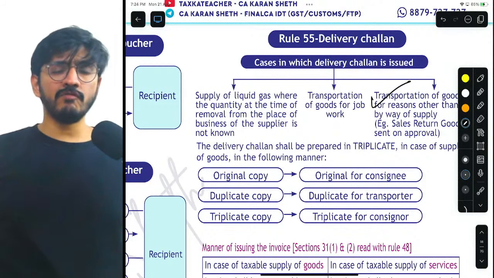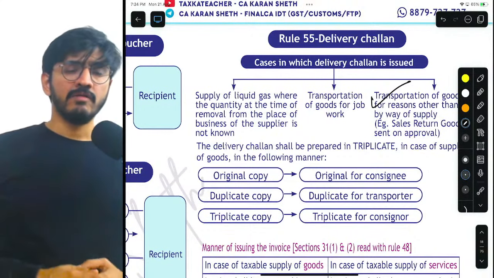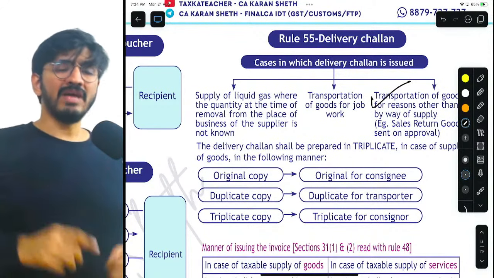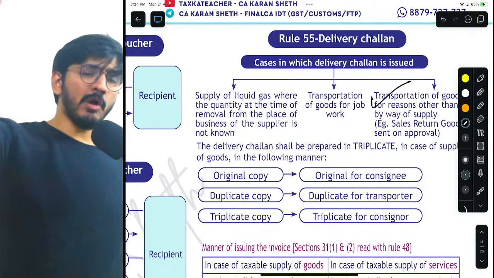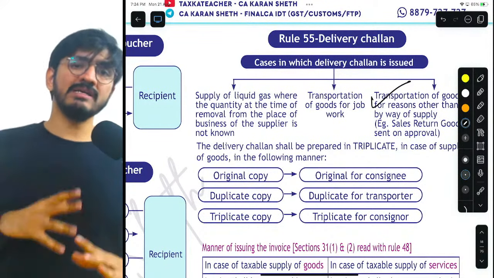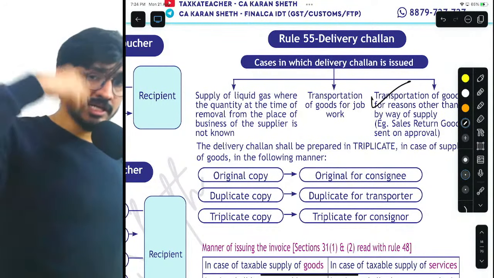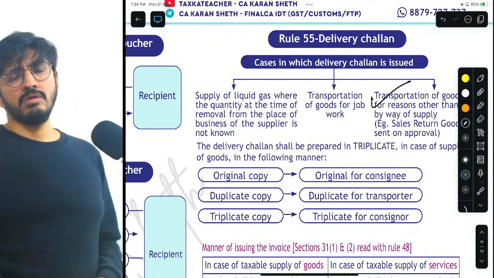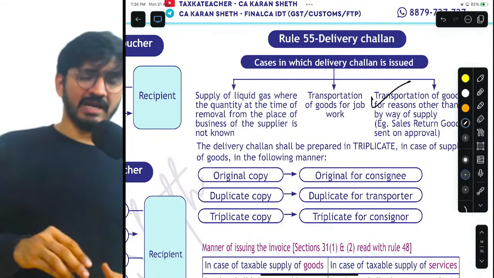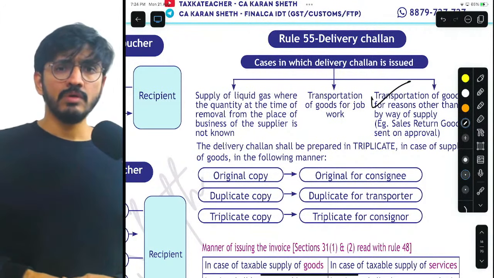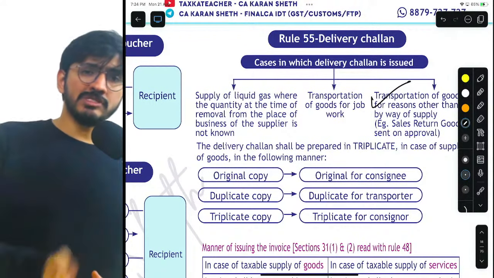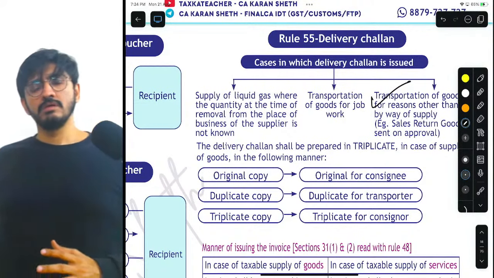In case of transportation of goods from principal to job worker, where I am sending you cloth and you are making shirts out of it and sending them back to me. Where I am giving you gold and you are making jewelry out of it and sending it back to me. Does that mean you have sold jewelry to me? No. Does that mean I have sold gold biscuits to you? No. It's just that it's a part of goods on which you are doing a certain activity, because your job is only to carry out treatment or process on another person's goods.